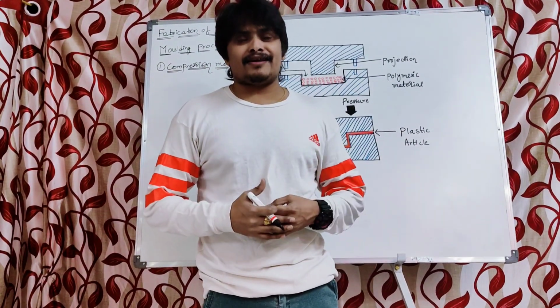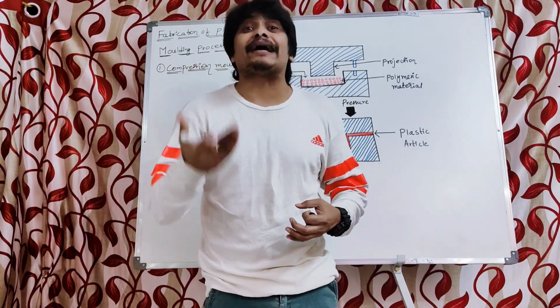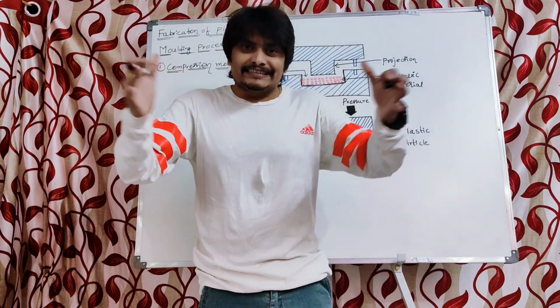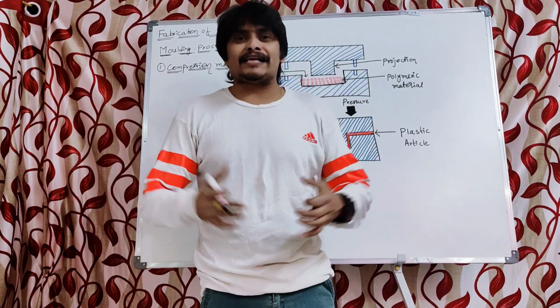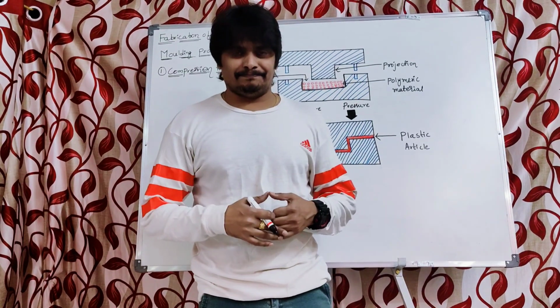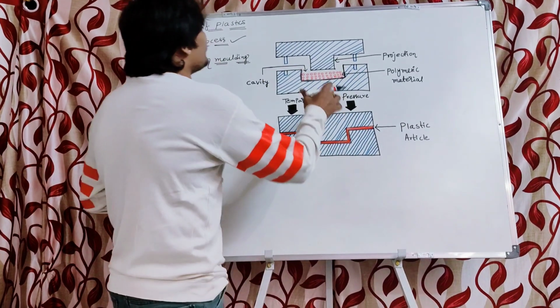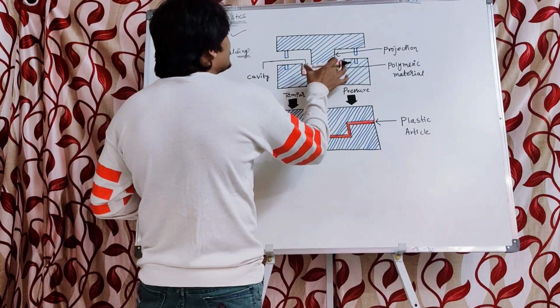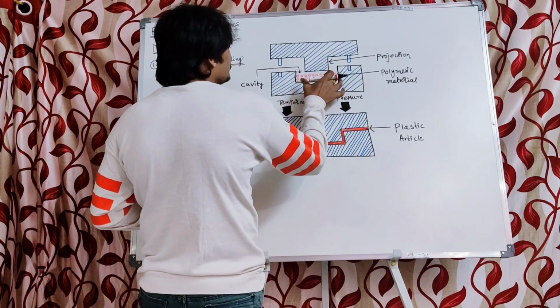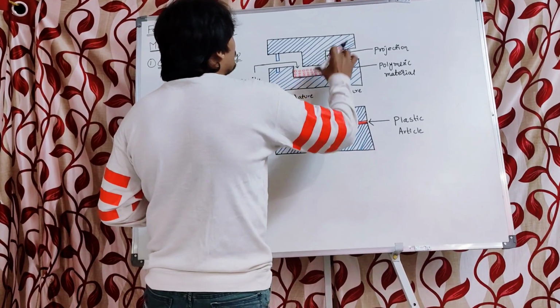So we have to take the cavity in the shape of a bucket. If you want a tub shape for the plastic, we have to take a tub-shaped cavity. The cavity is in the shape of the article to be molded.